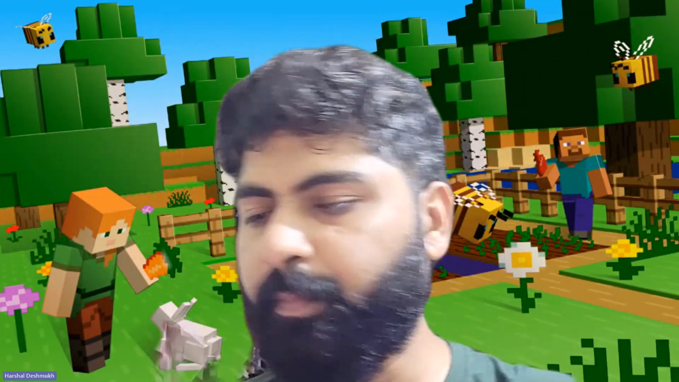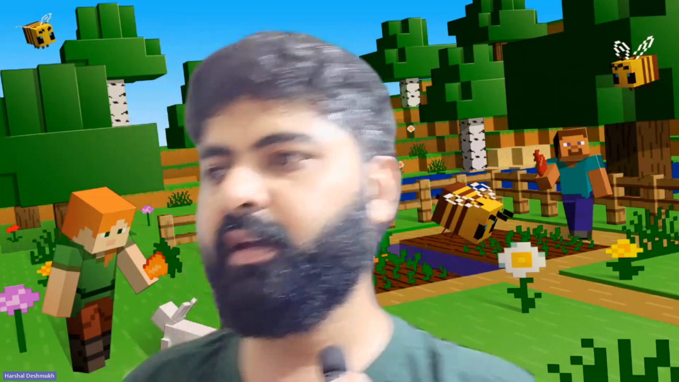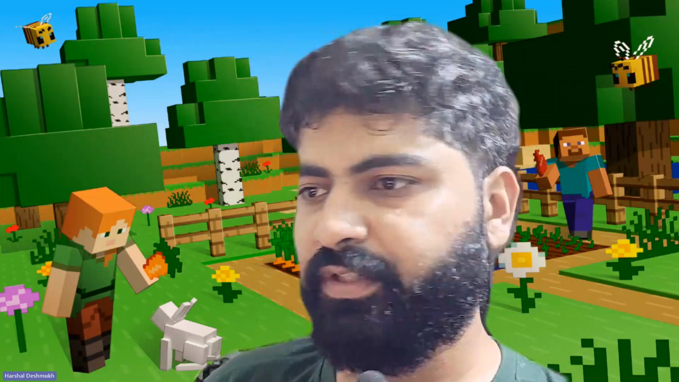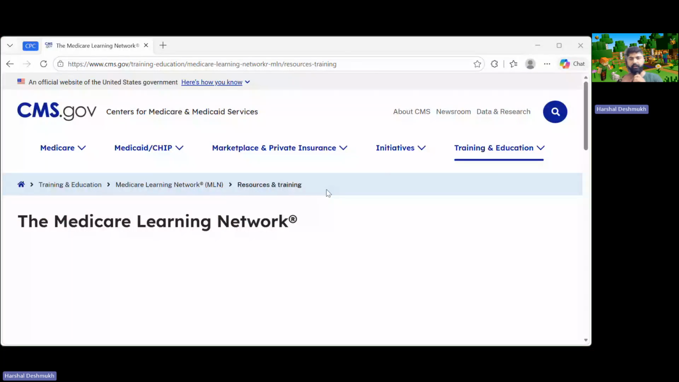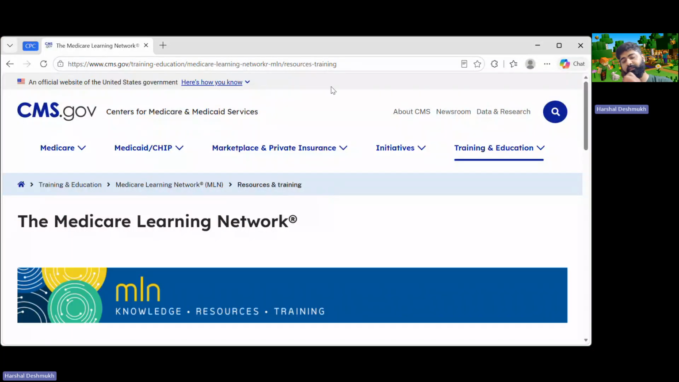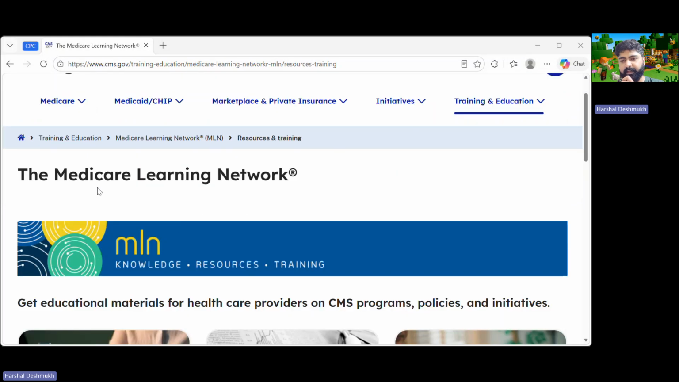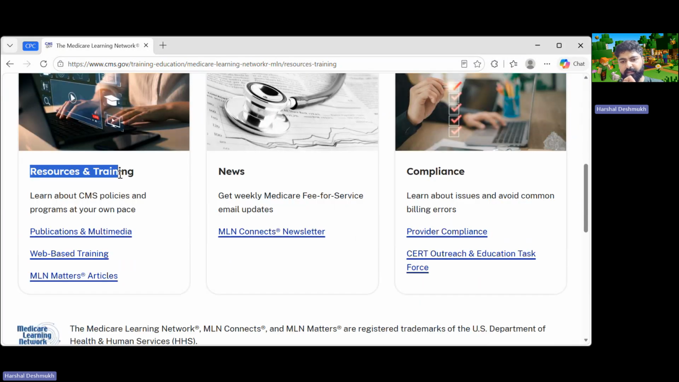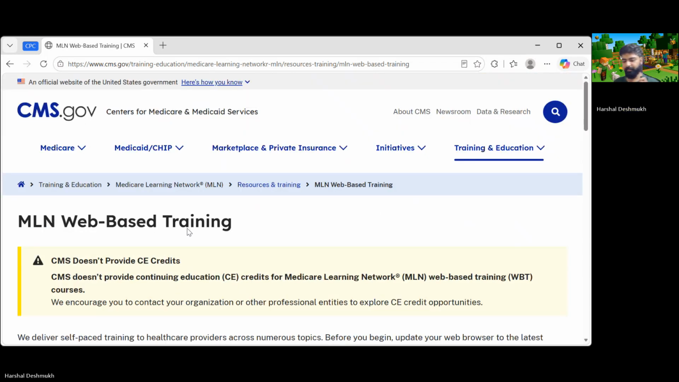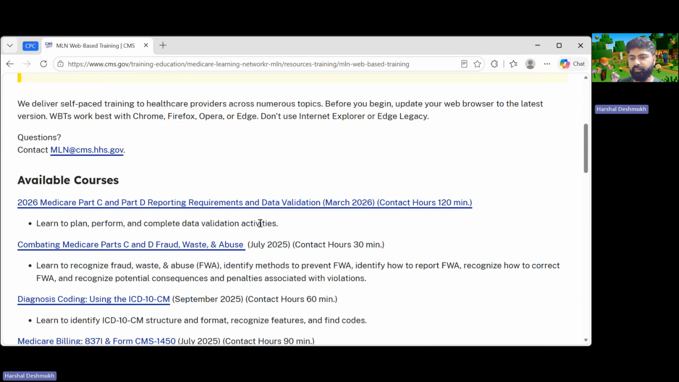All right, it has opened in Microsoft Edge. I'll share Microsoft Edge on your screen. There you go. This is the site we were trying to open. It has opened in a different browser. You can see Medicare Learning Network mentioned over here, and right below you can see resources and training, and over here mentioned as web-based training. Go give it a click over there, and we'll get a lot of training modules.